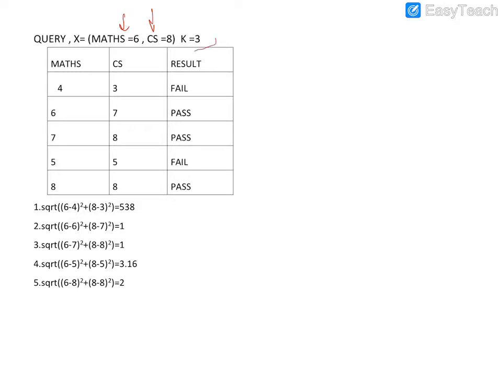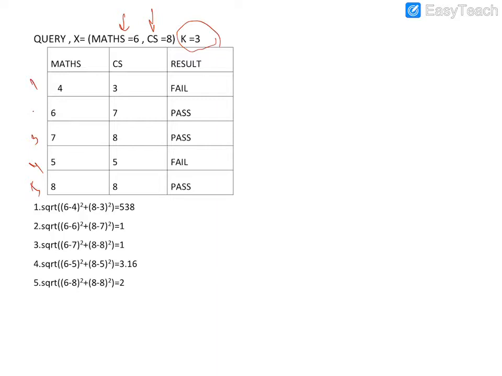The k value is given as 3. How many records do we have? 1, 2, 3, 4, 5 records are there. The query is given as maths equal to 6 and computer science equal to 8, and the k value is 3.